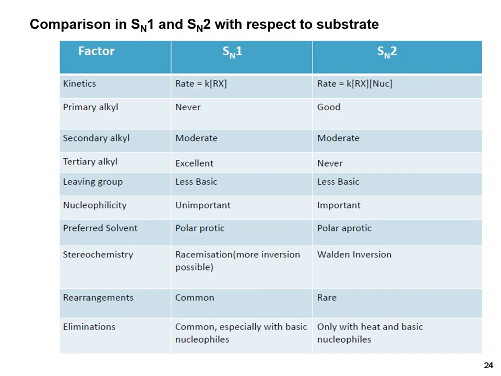When we discuss the rearrangement factor, because in SN1 a carbocation forms, rearrangement can take place, but in SN2 rearrangement rarely occurs. Elimination is common, especially with basic nucleophiles. Elimination occurs in the case of SN2 only with heat and basic nucleophiles.